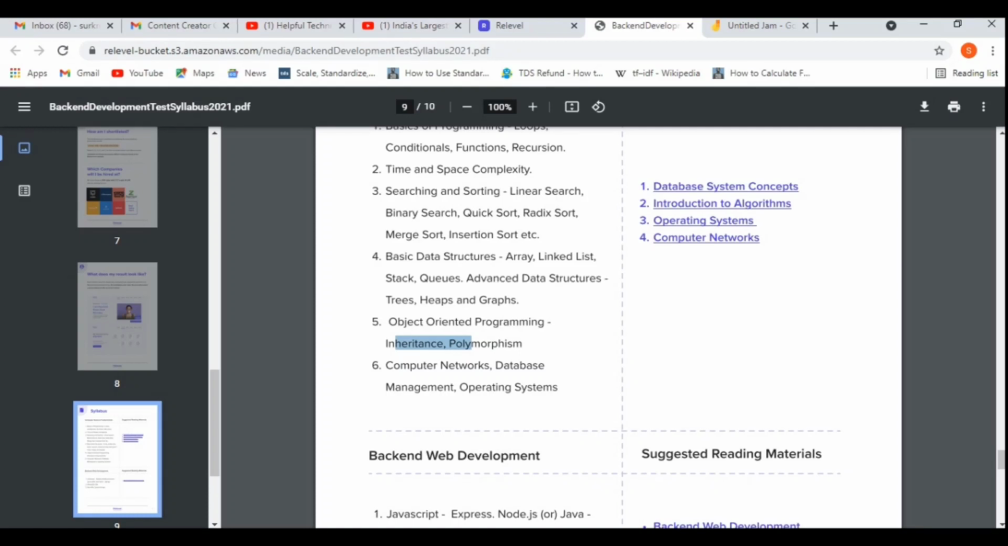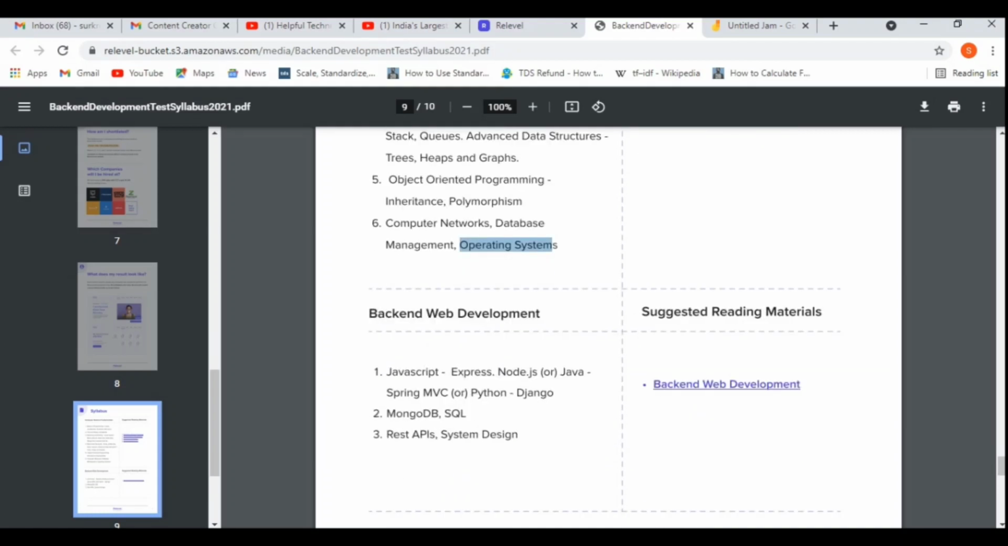Then computer network, few questions will be from this part. Database questions will be more. Then operating systems, again few questions will be or might not be there from this part.